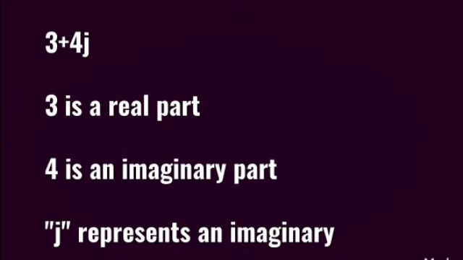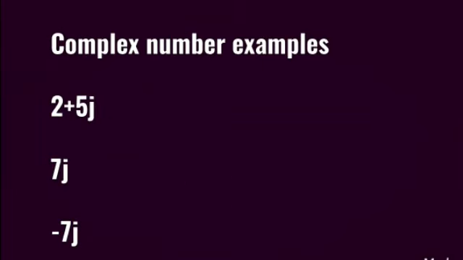But in Python programming, you must use j to represent the imaginary part of a complex number, because Python will not support any other alphabet for it. That thing you should understand in Python programming. So here we have some examples of complex numbers, and complex numbers are not much used in Python programming. Still, it is one of the data types in Python programming.